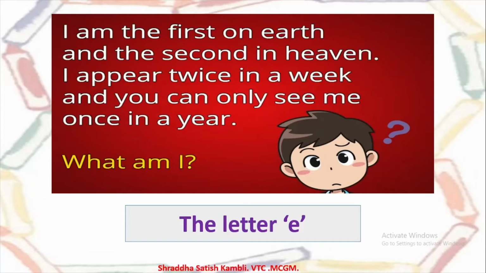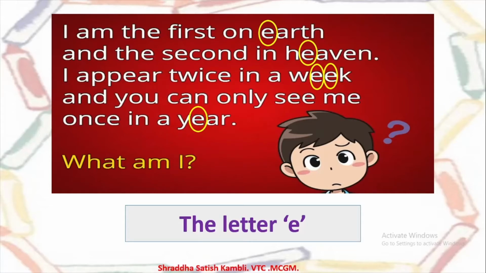So now how is this statement correct? See, I am the first on earth. So see, E comes first in the spelling of earth and second in heaven. So the second letter in the spelling of the word heaven is E. I appear twice in a week. So in the word week, you can see E coming up twice, 2 times. And you can only see me once in a year. And in the word year, E comes up only once. So that is why, what is the answer to this riddle? It is the letter E.